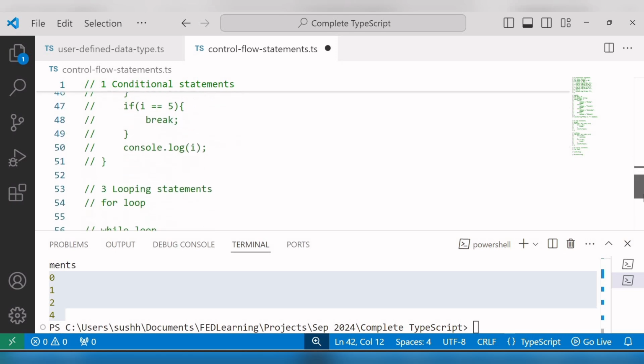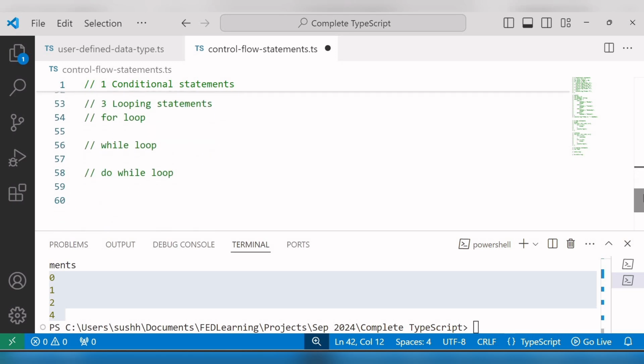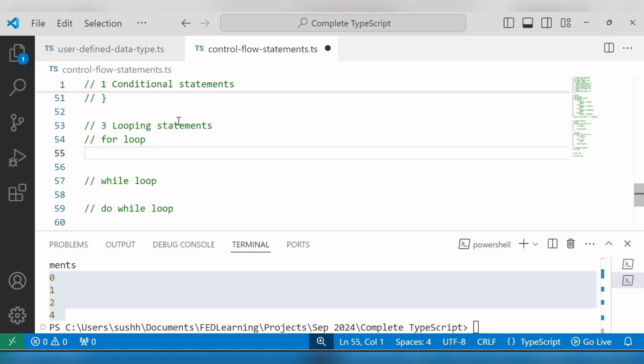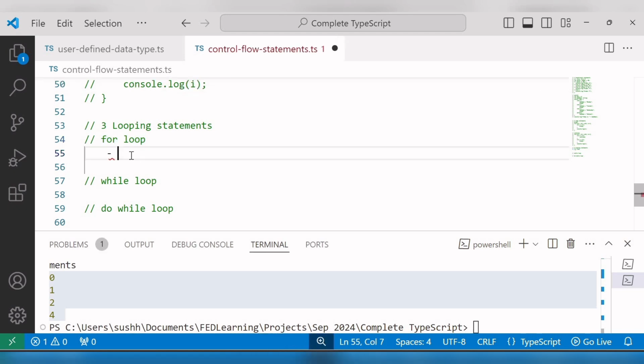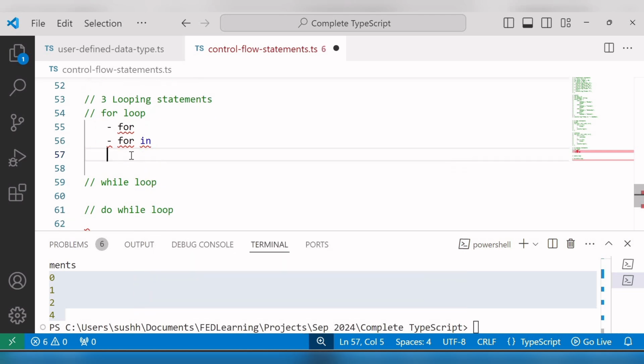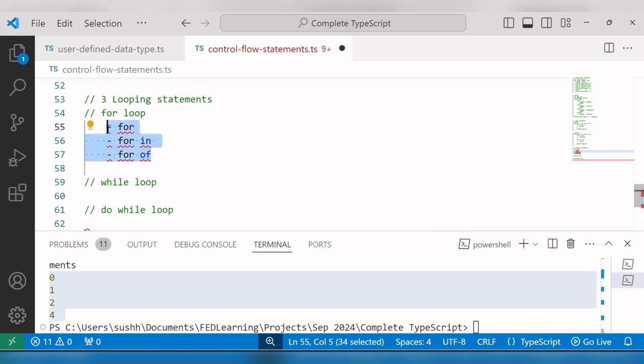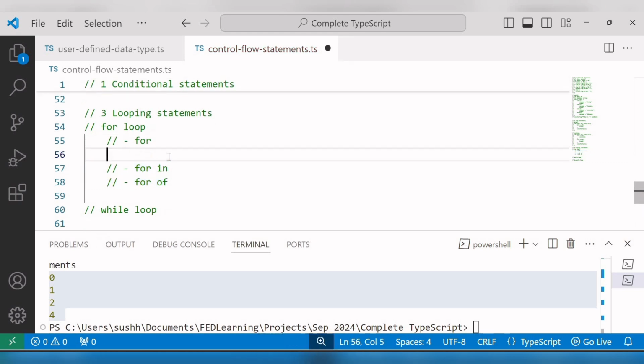And now let's move on to the last type of statement, that is the looping statement. Inside looping, let's start with the for loop. This for loop repeats a block of code a specific number of times, and the for keyword is used to create loops. As I said, there are 3 variations of the for loop: the normal for loop, the for in loop, and the for of loop. Okay, we will see them one by one. So first is the traditional for loop.